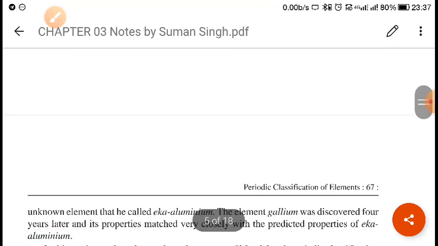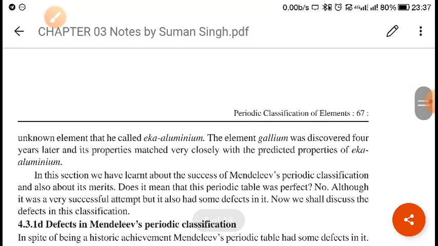He gave the name Eka aluminum, which was later discovered by Lecoq de Boisbaudran in 1875, and he gave the name gallium. The properties he found were almost similar, you can say 99% similar, to those predicted by Mendeleev.